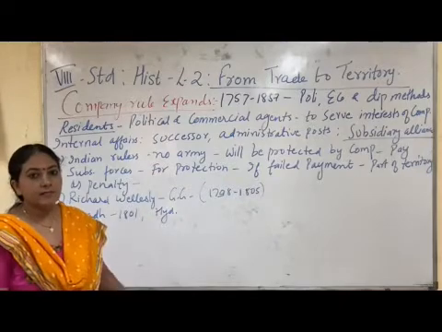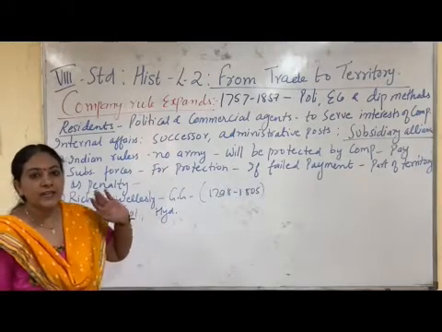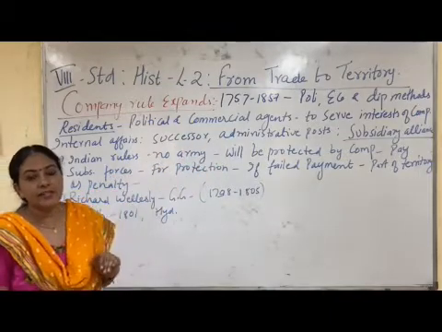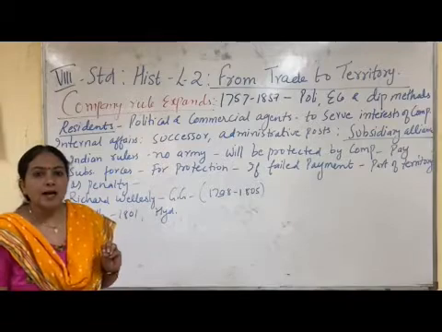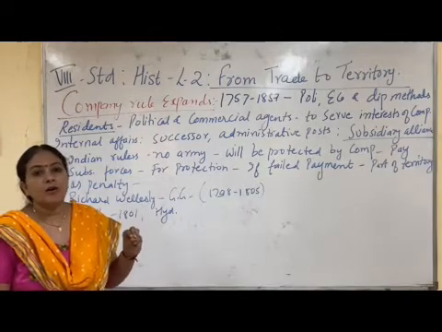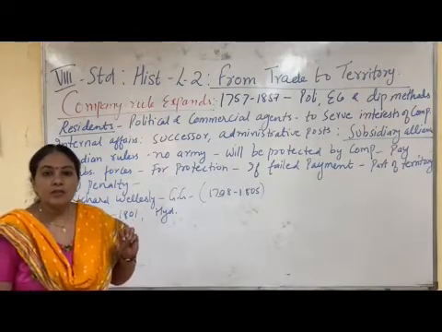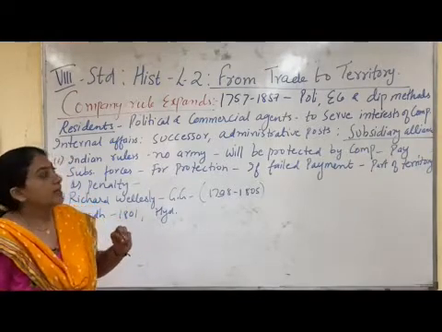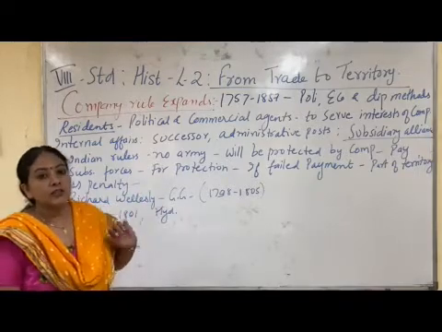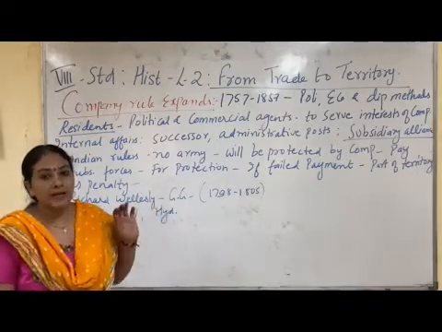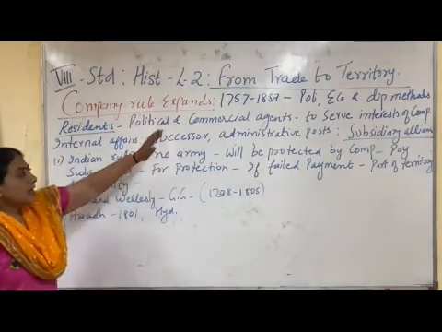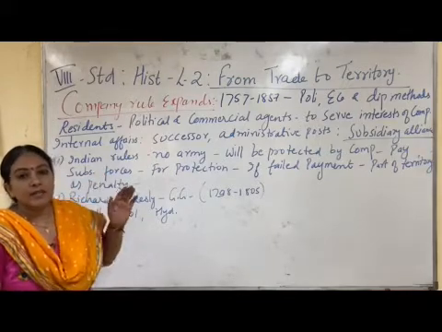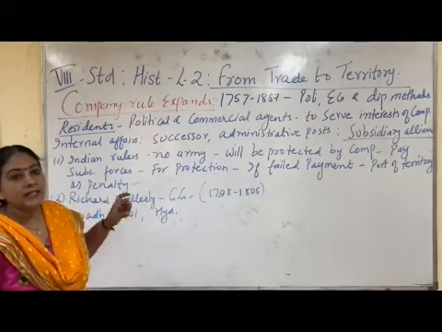If we analyze the process of annexation of Indian states by the British from 1757 to 1857, we will find that hardly there was any military attack on any of the territories. Most areas which were captured by the British were through three methods, either through political methods or economic methods or through diplomatic methods.